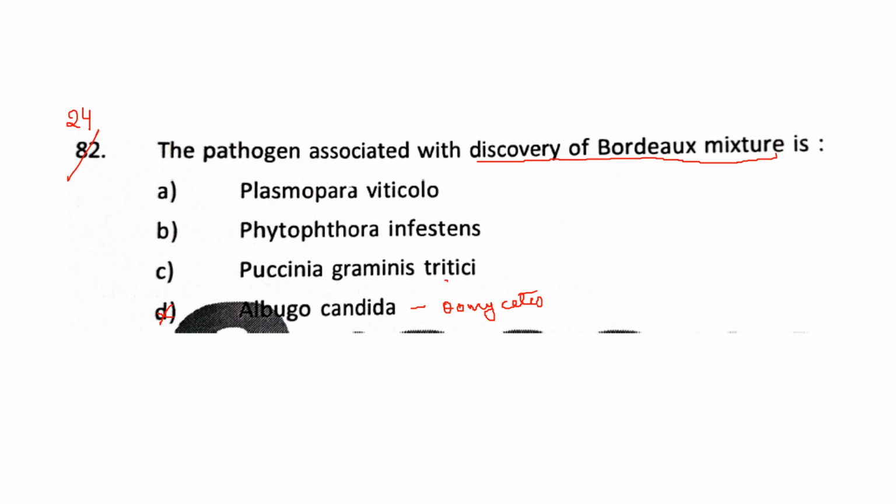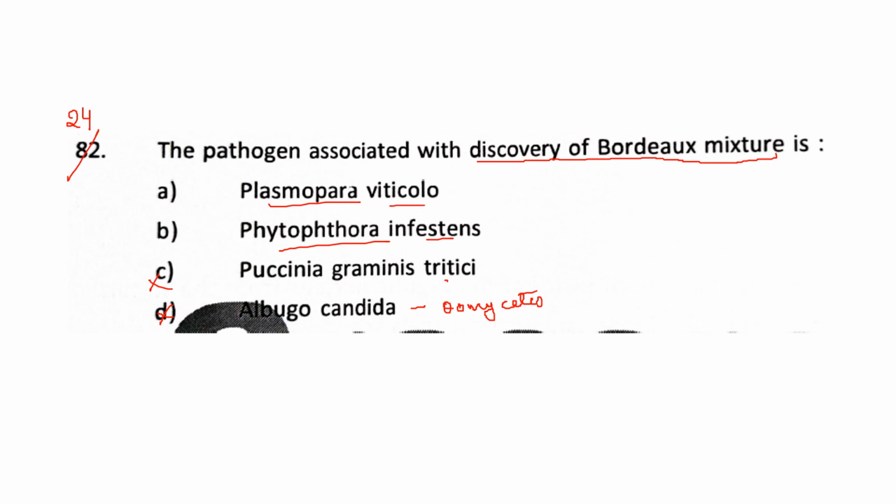Puccinia graminis tritici is actually Basidiomycetes, but we need Oomycetes or Ascomycetes. So this won't be the answer again. Phytophthora infestans, Oomycetes, Peronosporales, and Plasmopara viticola.